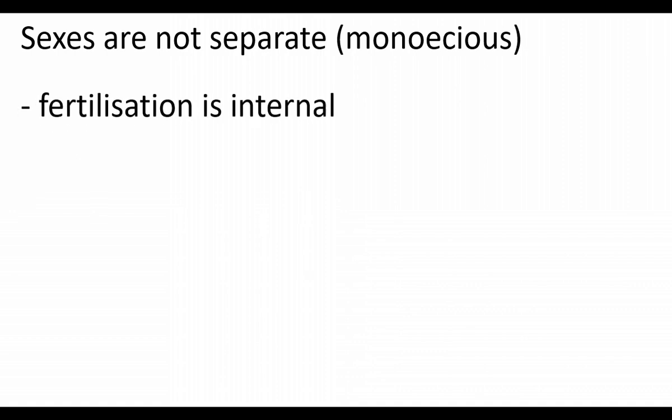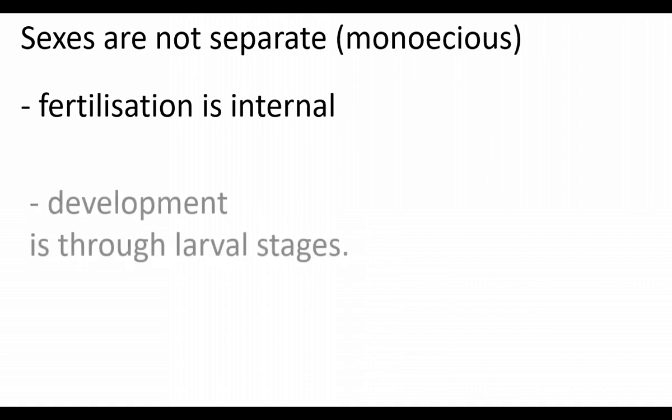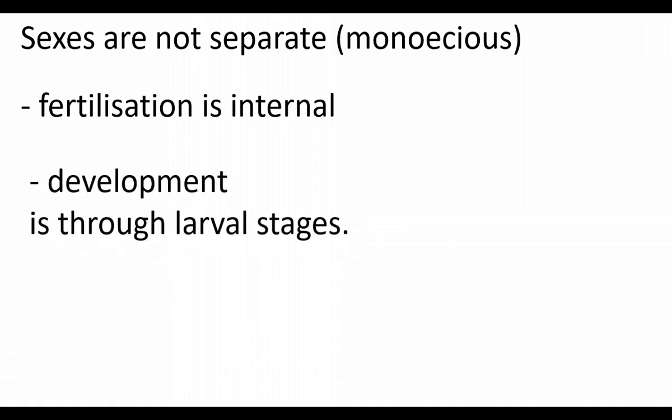Sexes are not separate, they are monoecious. There are no separate male and female individuals. The same member has both male and female reproductive organs. Fertilization takes place inside the body of the animal, so fertilization is internal. Development is indirect. That means they have larval stages.